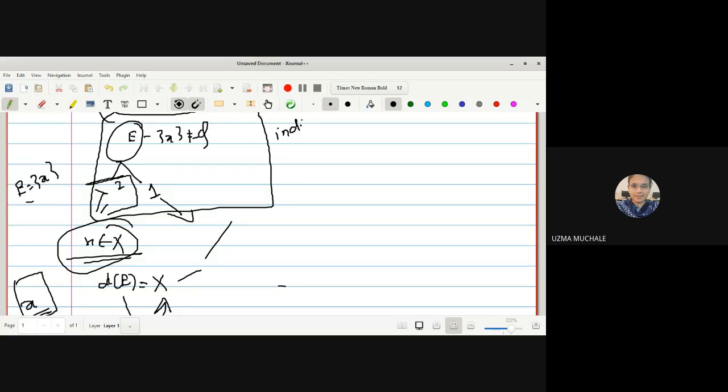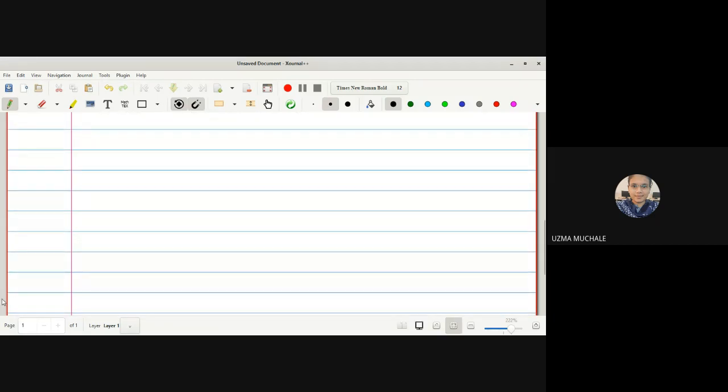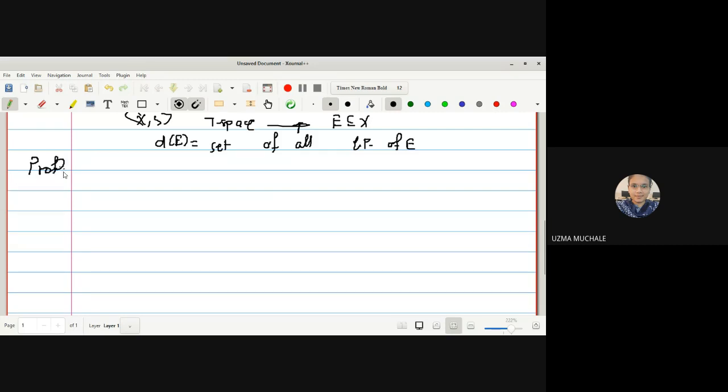Okay, if you are not having a doubt, let us go for the properties of the derived set. We have seen the definition of a derived set. What is a derived set? Let X be a topological space. Let E be any subset of X. Then derived set of E is nothing but the set of all limit points of capital E. How to find out the limit point? We know the definition.